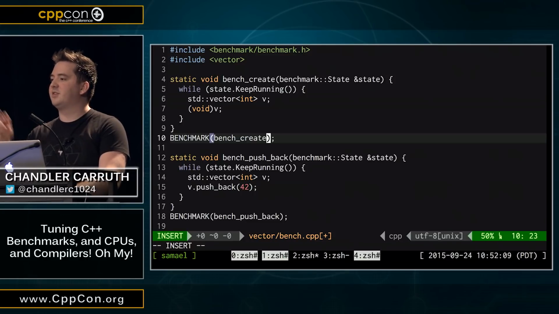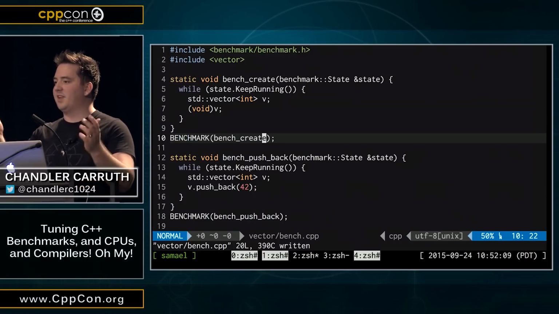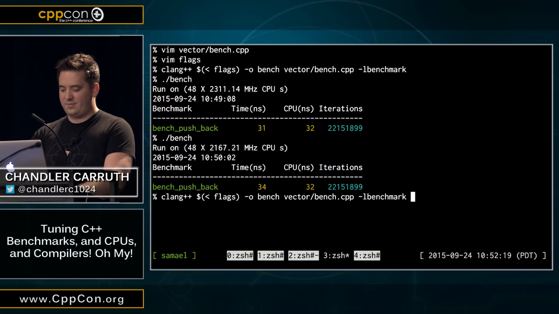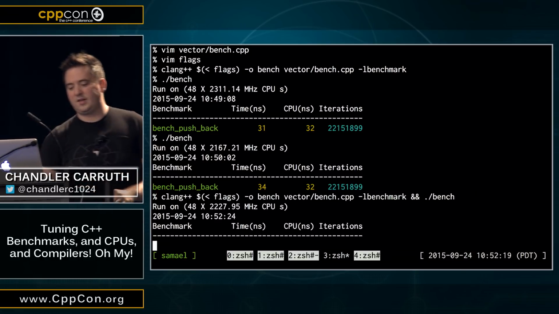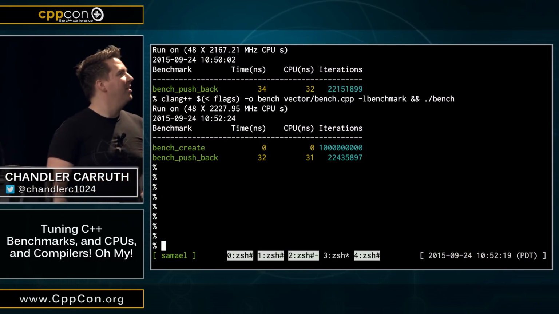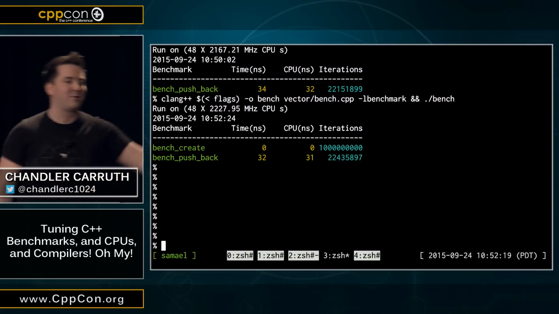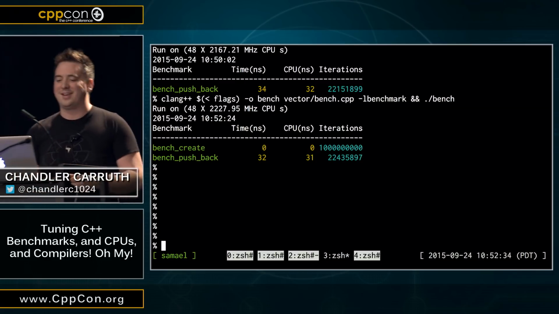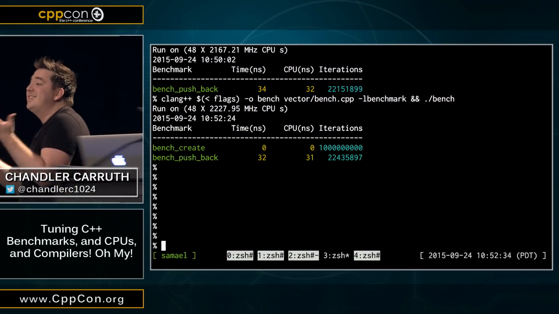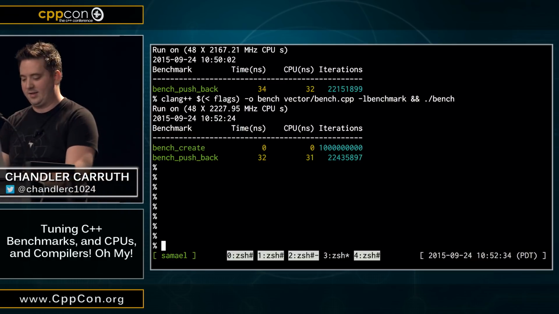What percentage of the time is this first one going to take? 90%. 0%. Let's see what we got. Everybody see the bottom here? Let me move it up. 0 nanoseconds. 0 nanoseconds. It's infinitely fast. It's amazing, right? I love code like this one. Infinite speed. It's great. So okay, that's actually not surprising, right? It's just the default constructor. It didn't do anything. Okay, so we've got to work a little bit harder to isolate this.